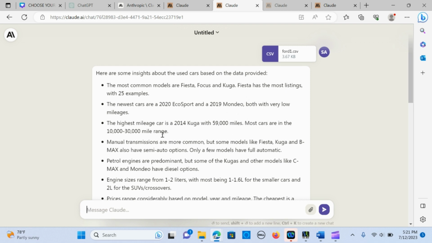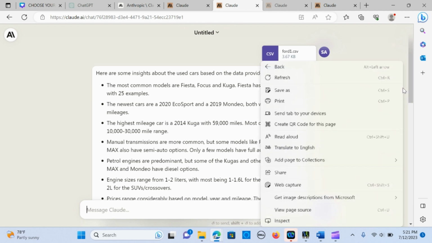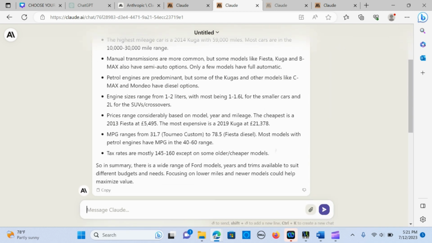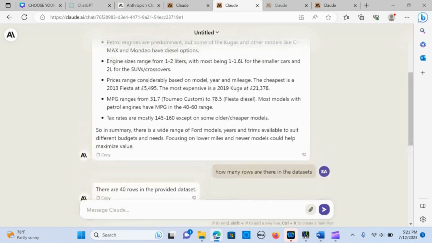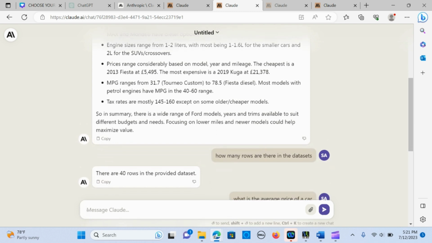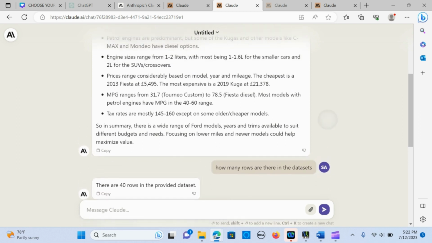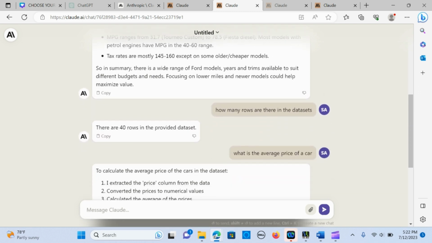It explains each of them, right? So I went forward and asked some questions on that. Okay, it really does well in the descriptive form of analysis. Okay, so I said, how many rows are there in the data set? I only had a few rows and it was very accurate with the response.